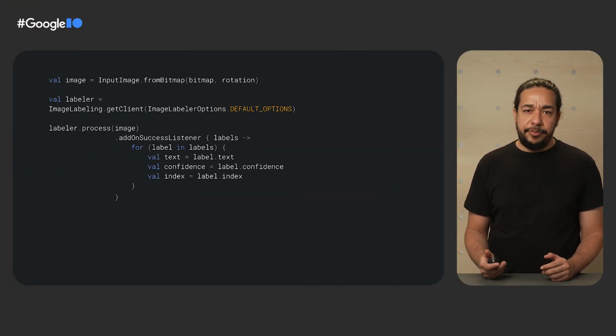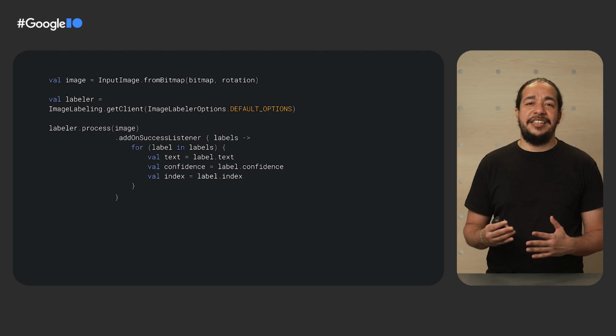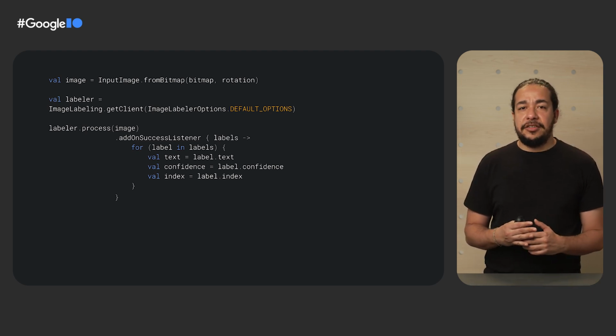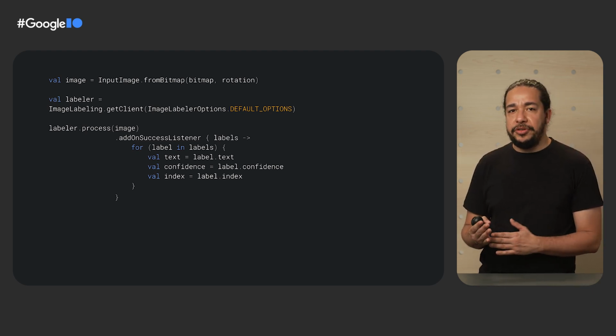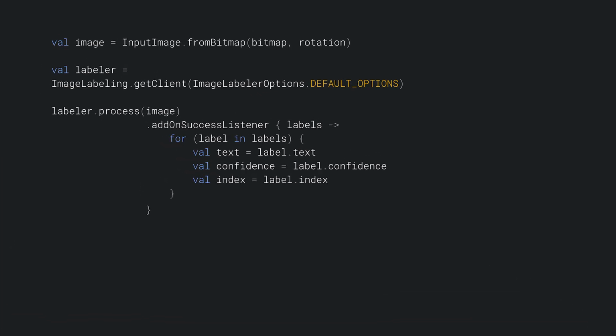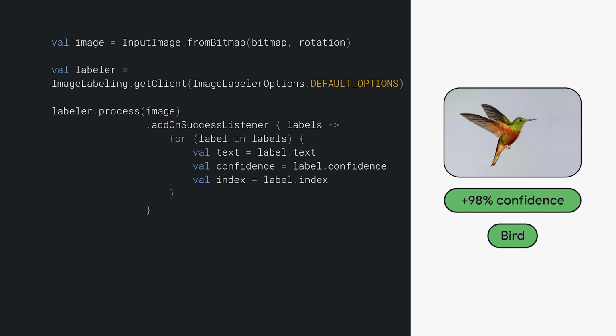You load a bitmap, create a labeler, which is in a sense behind the curtains just loading the model with the default options. Next step is running the inference on the image with the process method. It's important to note that you don't need to worry about any pre-processing of the image. For our bird image, I got a 98% confidence for the bird label, which is great. I also got 80% confidence that the image contains wings, which also makes sense.